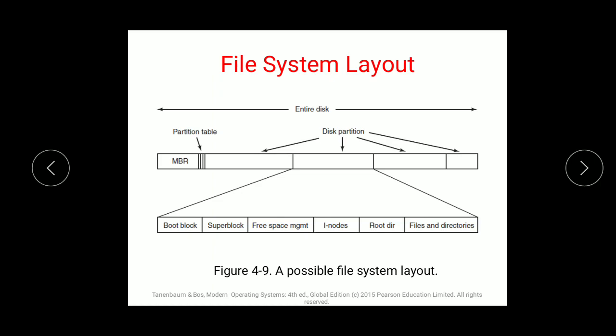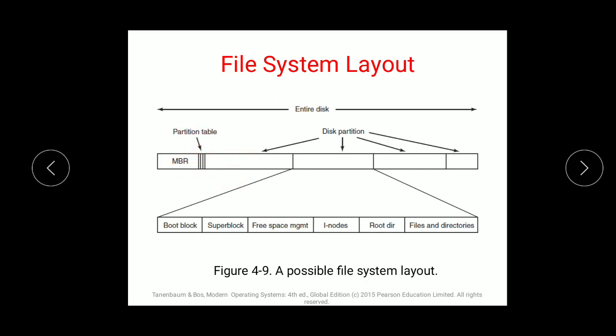Next is the file system layout. So when I say I am storing a file, there is a certain layout in which my file is going to work, and in that file how do I arrange my data? That is, I have an entire disk on which my file is being stored. So when I say it's an entire disk, I have the MBR, that is the master boot record, then the partition table.